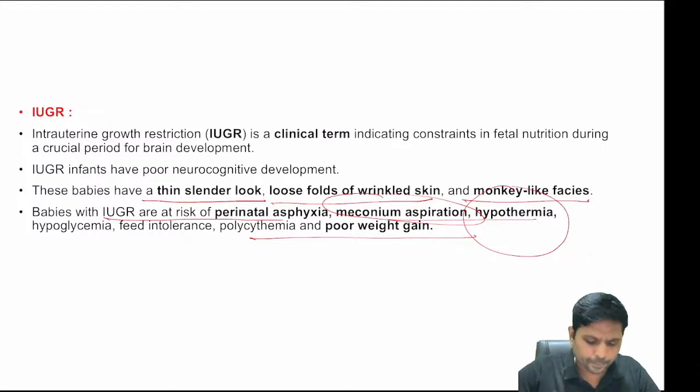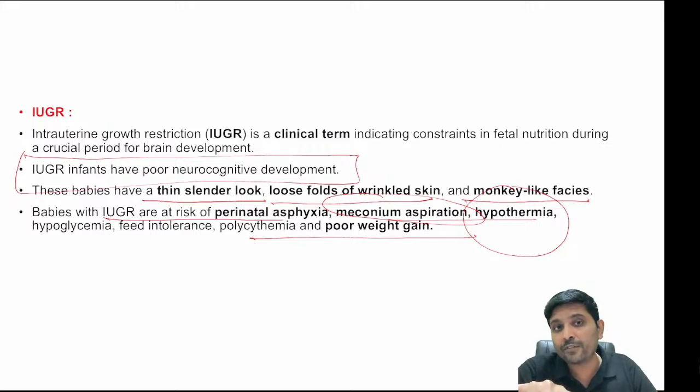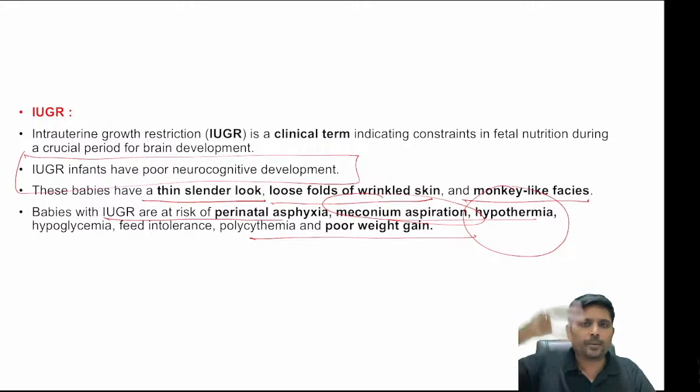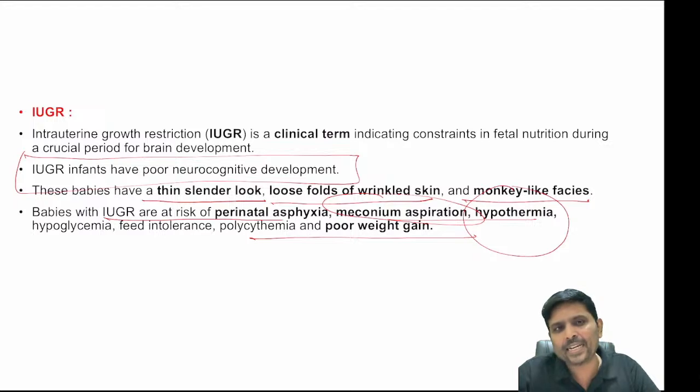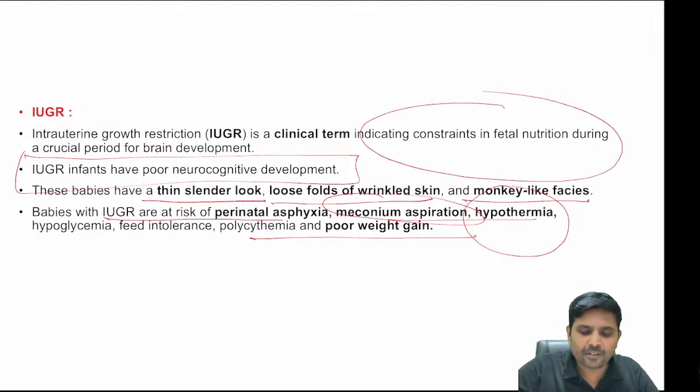And again remember, IUGR has poor neurocognitive development, particularly if it is symmetrical IUGR, because of the involvement of head in symmetrical IUGR, right? So IUGR is a morphological definition due to constraints in fetal nutrition during the crucial period of brain development, right? So this is about IUGR.